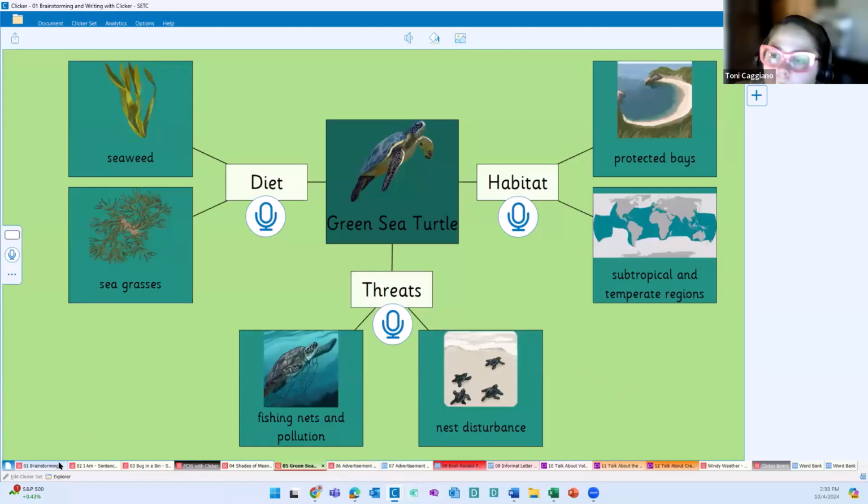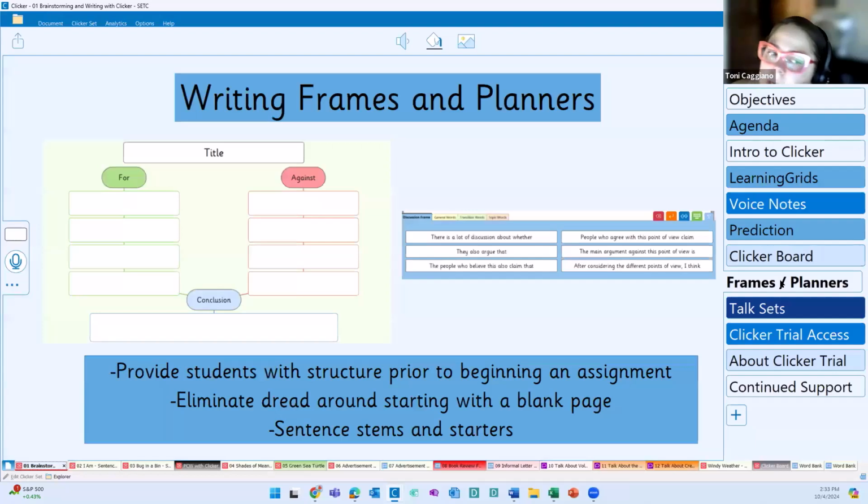Okay, at this point, I want to move to our frames and planners. So we've talked a bit about brainstorming. We've talked about the voice note, prediction, and Clickerboard, different ways that Clickerboard can be used, not just for brainstorming, but all different ways. The writing frames and planners, I think, are one of the key components that speak to brainstorming and writing with Clicker. So this is yet another example of eliminating that dread when it comes to starting with a blank page.